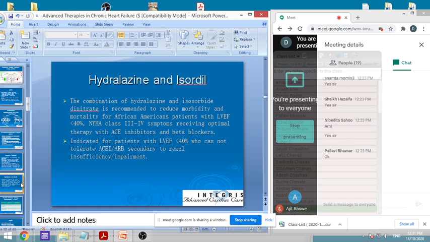Then the combination of hydralazine and isosorbide dinitrate. We have seen both these drugs. Hydralazine we saw during antihypertensives, isosorbide dinitrate during angina pectoris. Both are vasodilators.